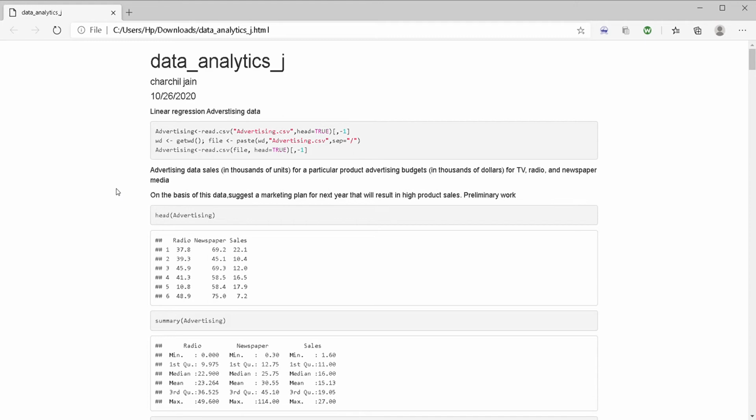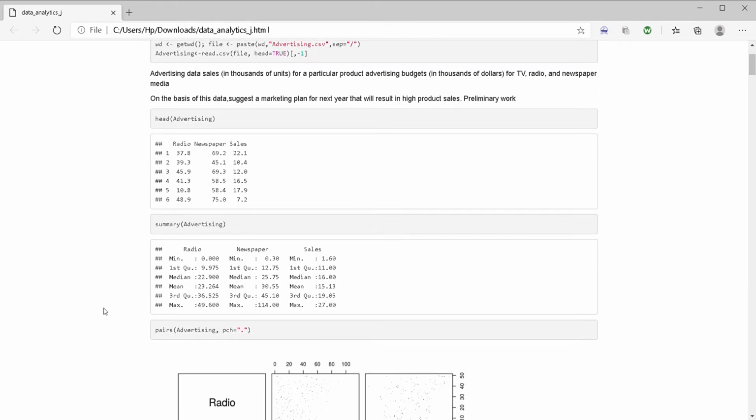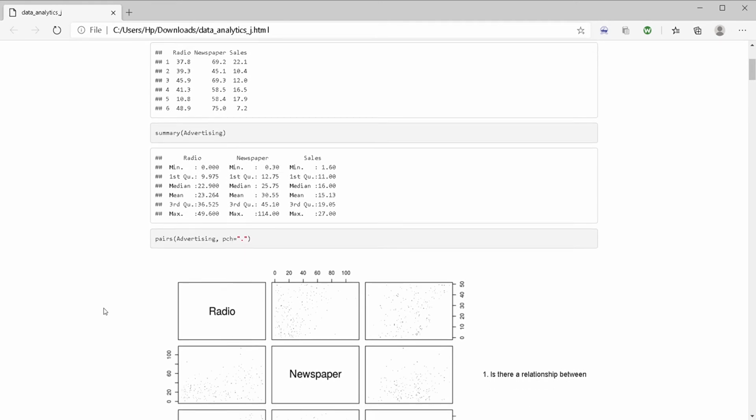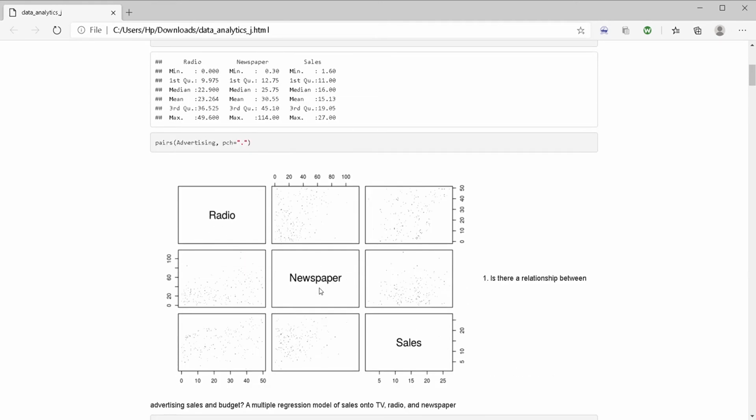First we are going to read the dataset, which is advertising.csv. These advertising datasets hold a particular product's advertising budgets for media like TV, radio, and newspaper. First we are going to see the first six elements of the advertising dataset, and then here is a summary for the dataset. Then we are going to see the pairs plot for all three medias, radio, newspaper, and the sales. As you can see, the relationship between all three medias.